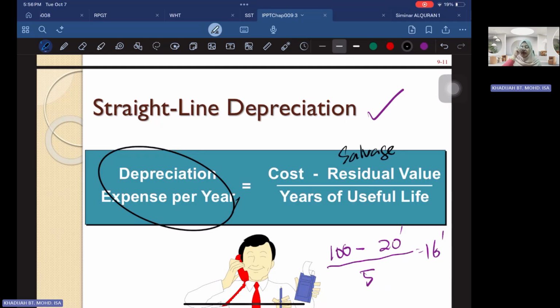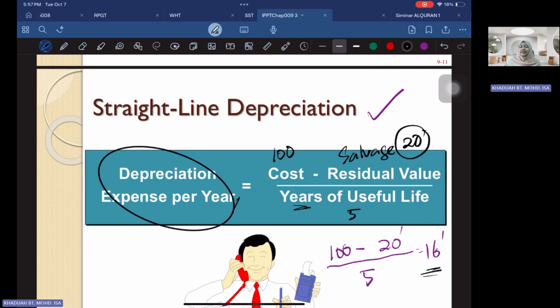It means that at the end of the period, for example, if you have a useful life of 5 years, the salvage value means that after 5 years, you can still sell the asset for 20,000. So the cost is 100,000. So 100 minus 20, the salvage value, over 5 years, then you get a depreciation of 16,000 per year. Because you're talking about years of useful life, the depreciation is per year.